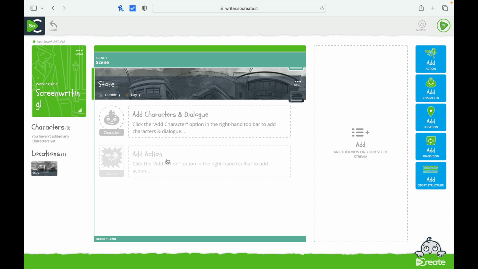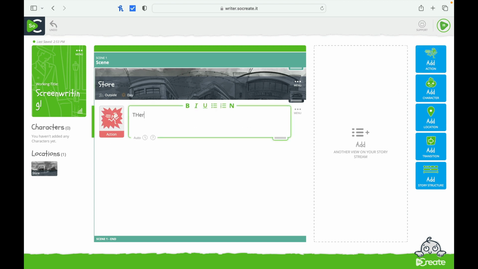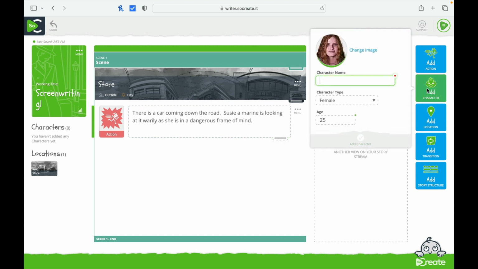So let's start with some action. So let's add an action. There is a car coming down the road. And Susie, a Marine, is looking at it warily as she is in a dangerous frame of mind. Okay, something along those lines. And then we can add a character.